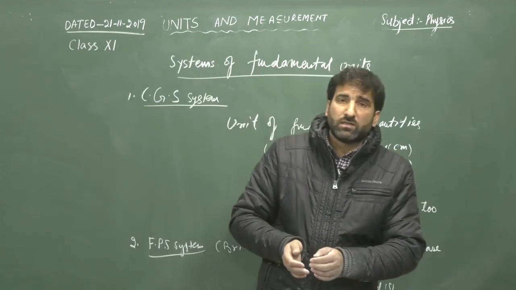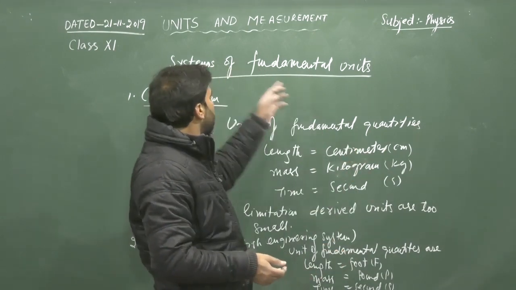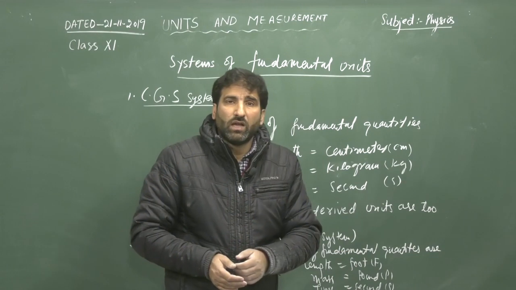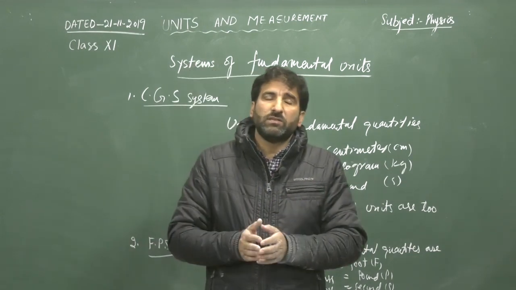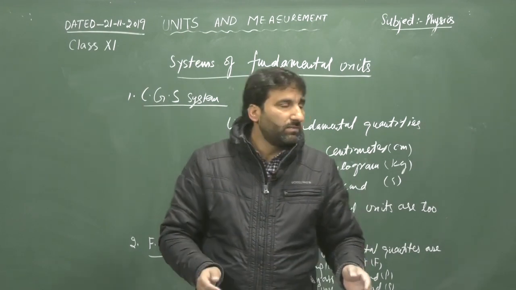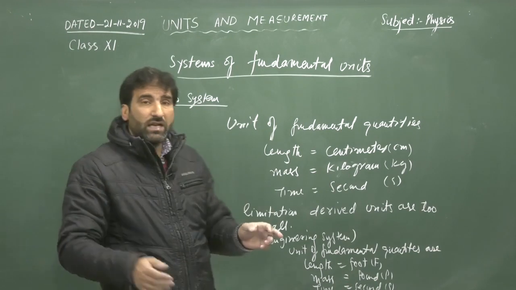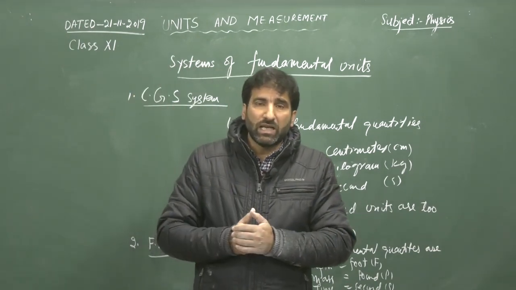Now we come across the system of fundamental units. We basically have three systems of fundamental units. One system is the CGS system. It stands for centimeter gram second.